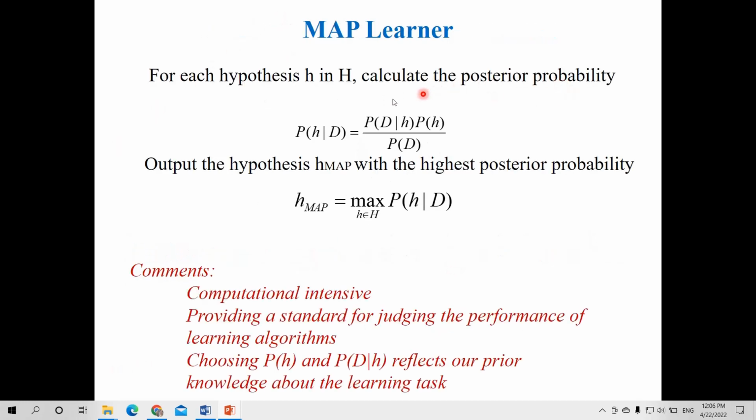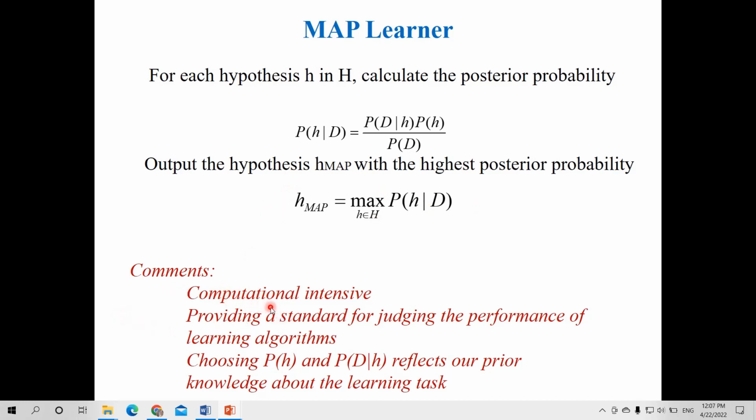What is the MAP learner? For each hypothesis h in capital H, this capital H being our hypothesis space, we calculate the posterior probability by using this equation, and we output the hypothesis H_MAP with the highest probability. So this is the equation of the MAP learner.